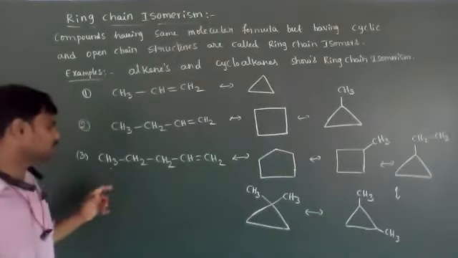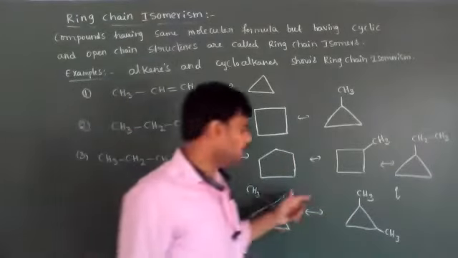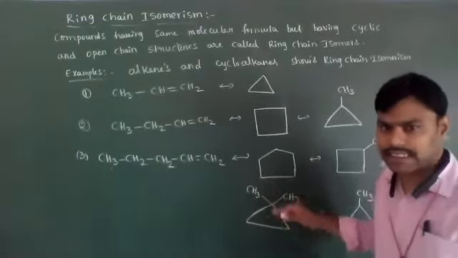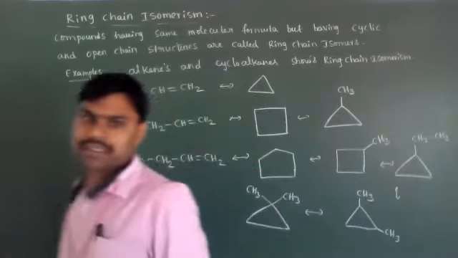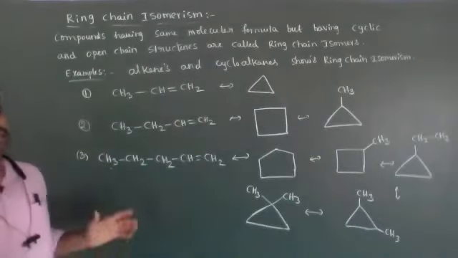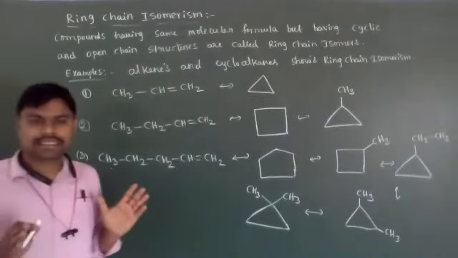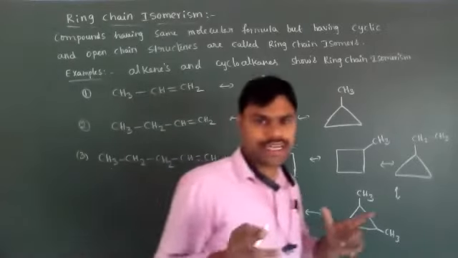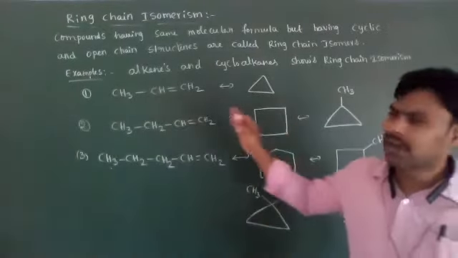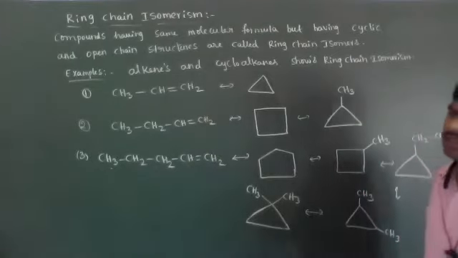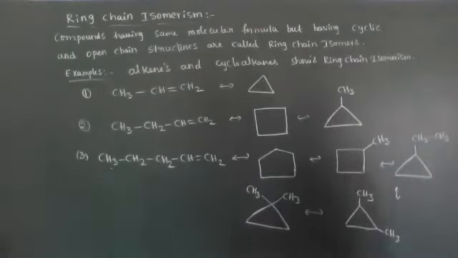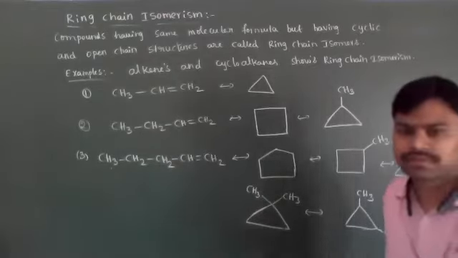For 5 carbon atoms containing alkene, 5 cyclic ring structures are present. So this is about ring chain isomerism or ring chain isomers. Ring chain isomers means, what is the major statement, dear students? One is a cyclic ring, another one is the open chain structure. So mostly alkenes and cycloalkanes show ring chain isomerism.